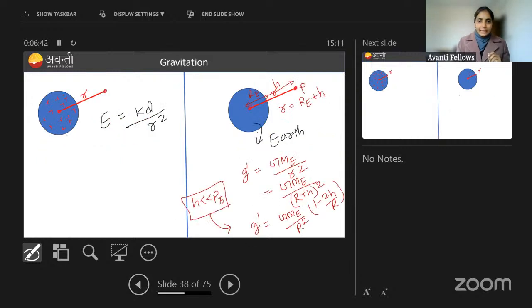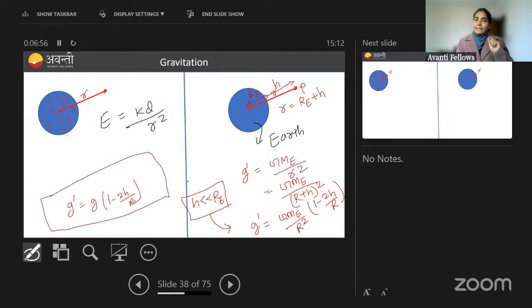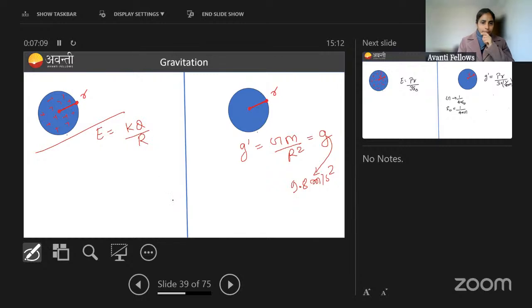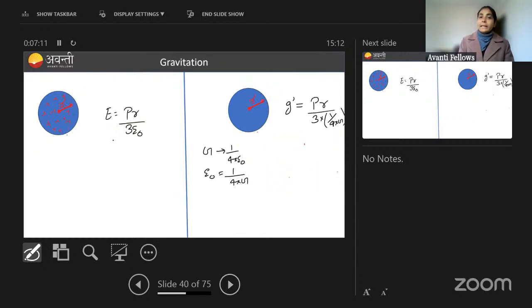So previously I said g dash will be equal to GM by r square, 1 minus 2h by r. So g dash is g into 1 minus 2h by r. When will you be using this formula? When you are calculating a gravitational field at a point P, which is at a height h, such that h is far less than the radius of the earth, then you will be using this formula. Okay, this is done. Now what for inside point?